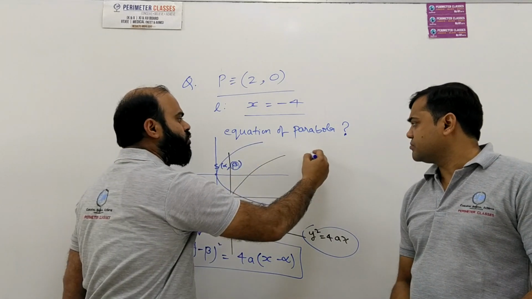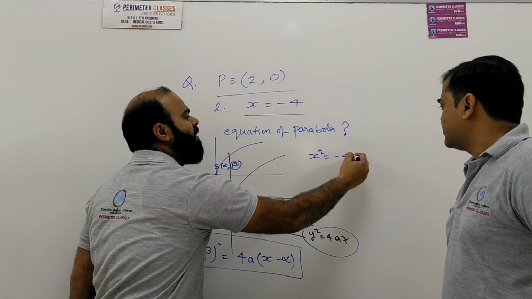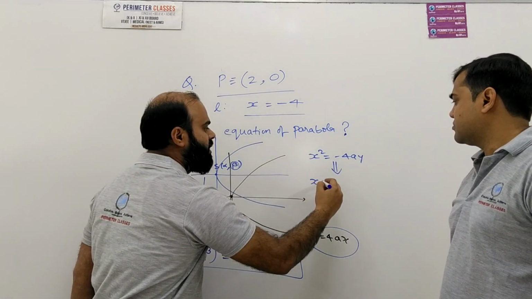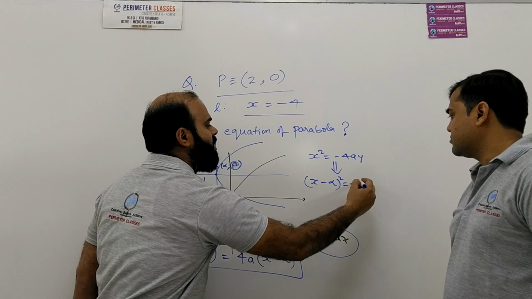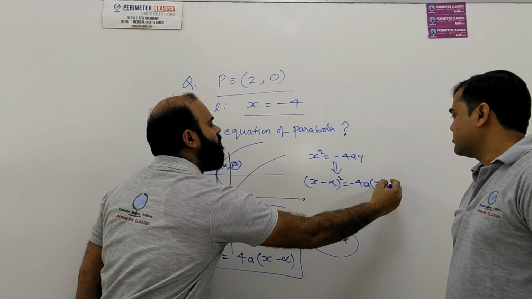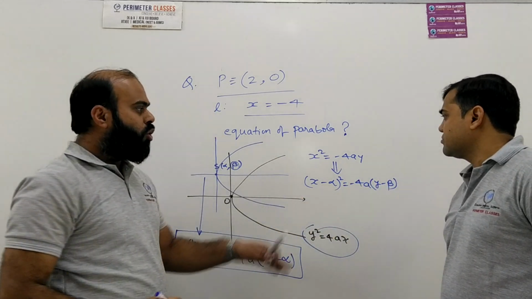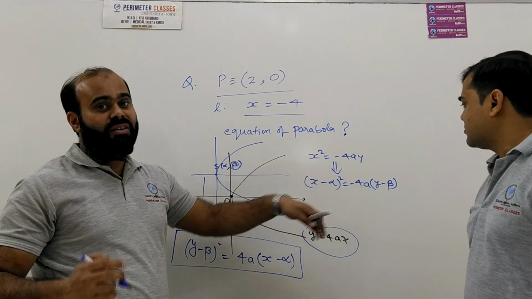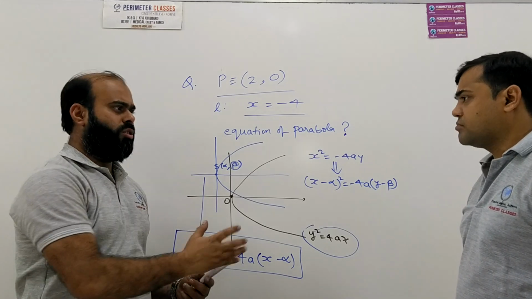If it is x square is equal to minus 4ay, after getting shifted it becomes x minus alpha whole square is equal to minus 4a into y minus beta, because here the vertex was 0, 0 and here the vertex is alpha, beta. So this is the concept of shift.